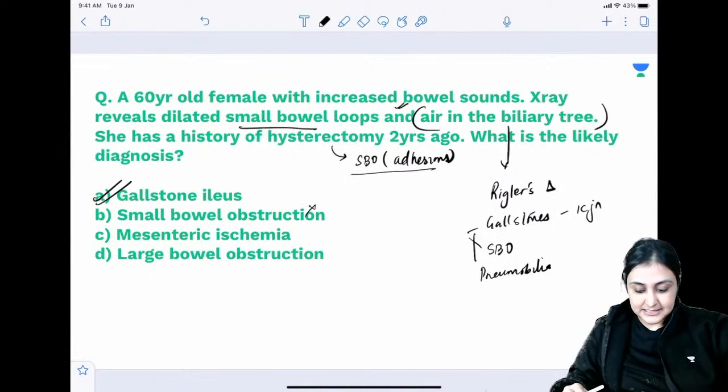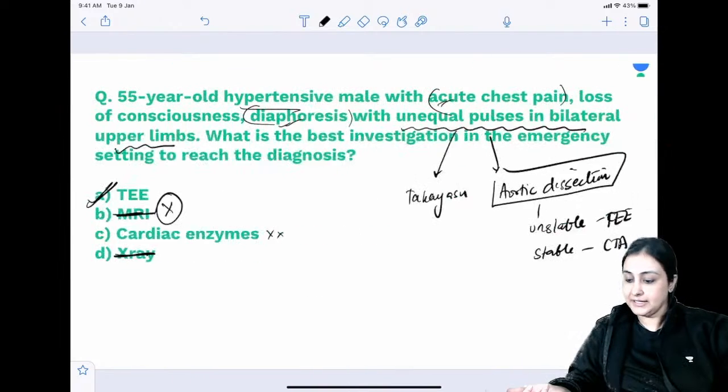Previous question, ERCP? No. Now gallstone has reached the small intestine, right? So now you will need to explore the patient and remove the stone. You cannot remove it with ERCP now.